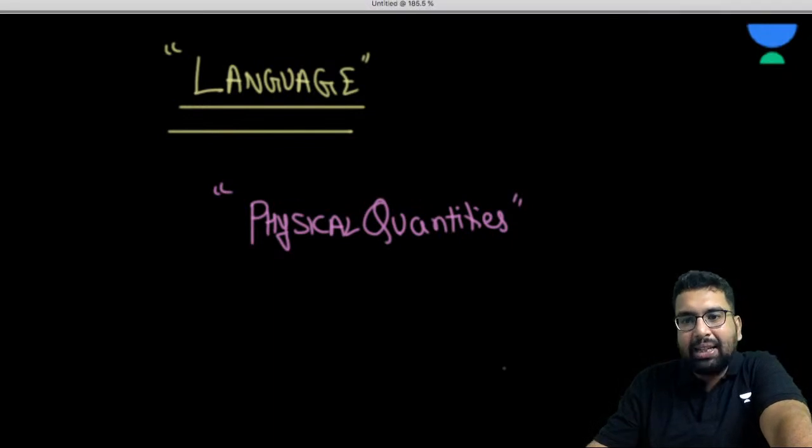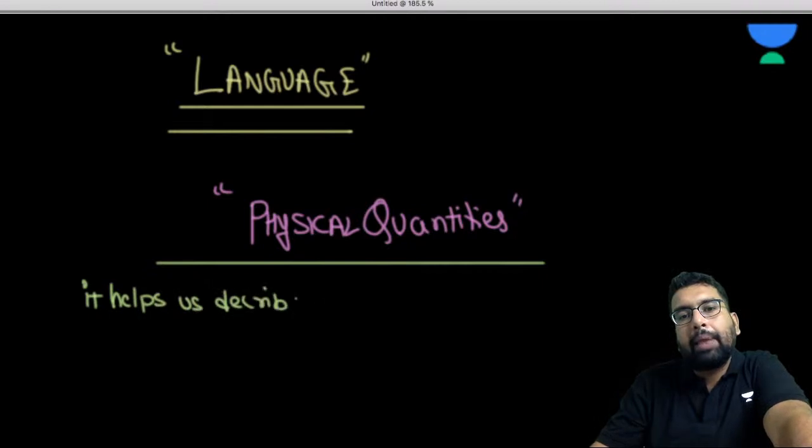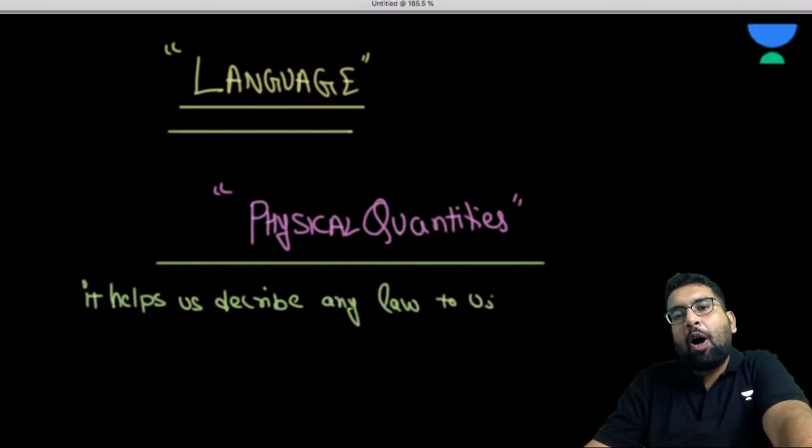It helps us describe any law or any phenomena to us.